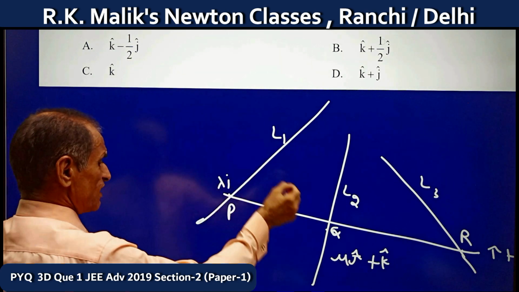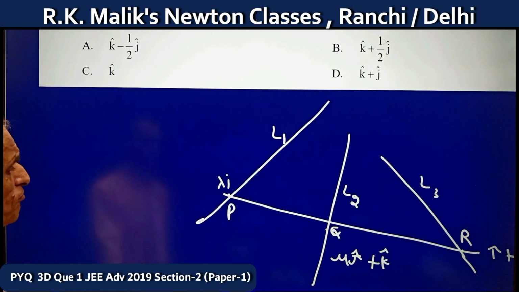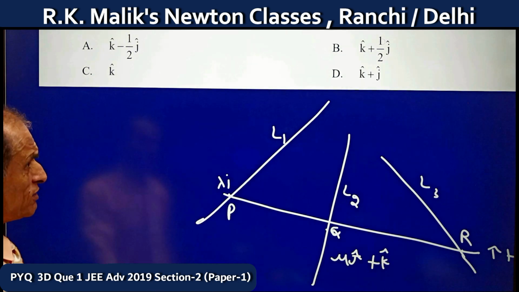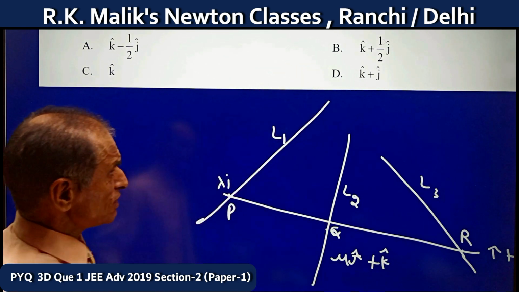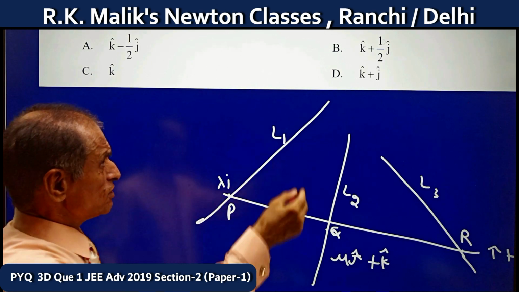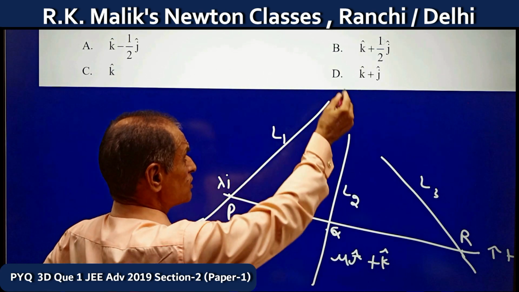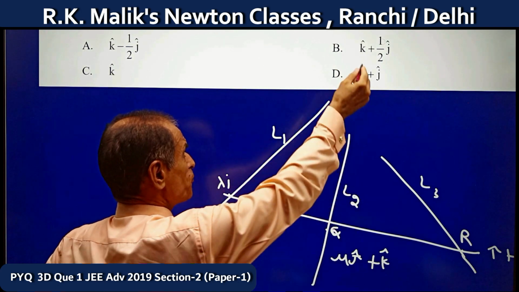Comparing this and this, it is clear that mu is equal to minus 1 by 2. Therefore, choice A is correct. Similarly, choice B is also correct, because if mu is 1 by 2, the point Q will have this position vector.